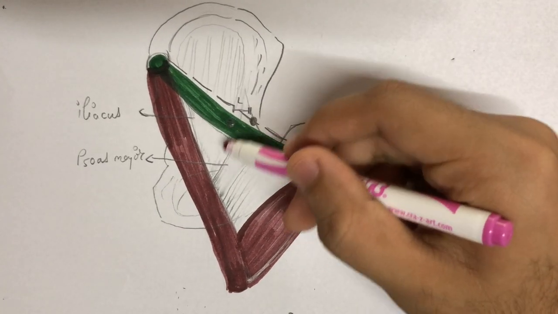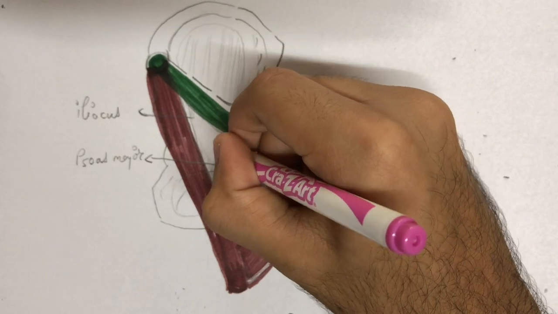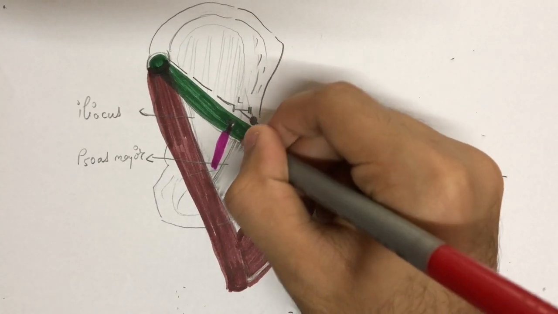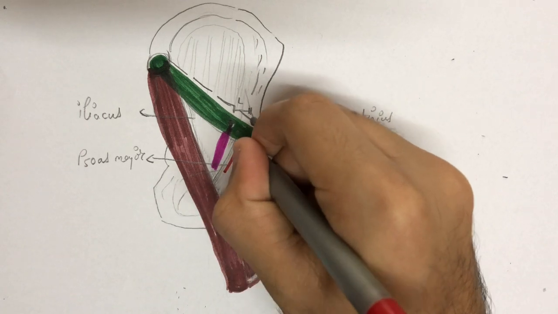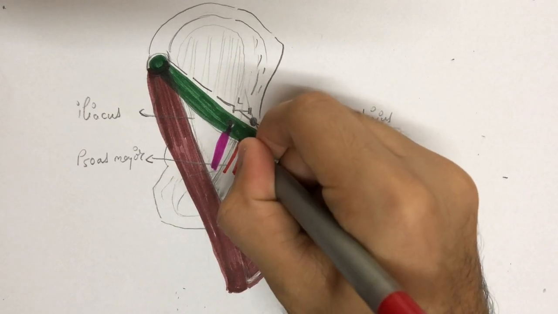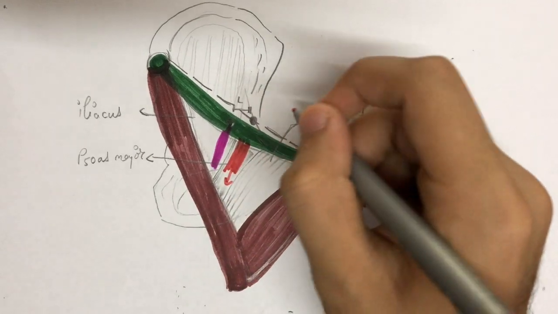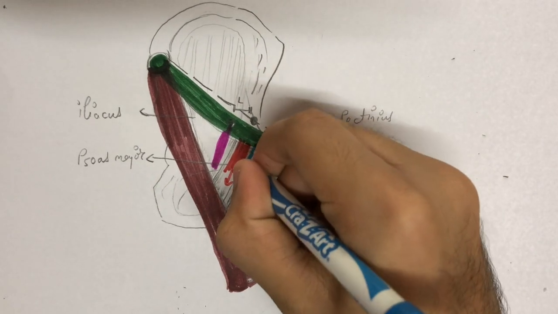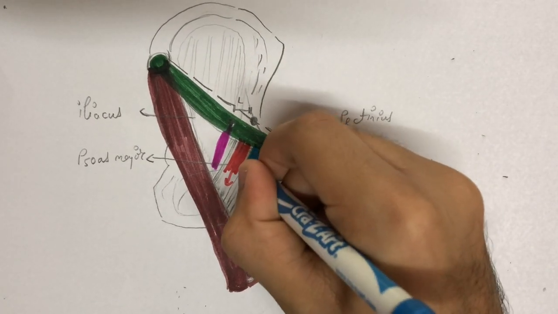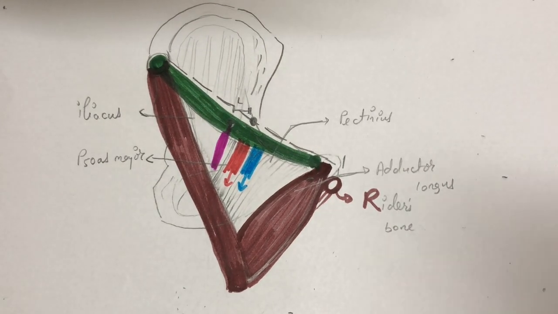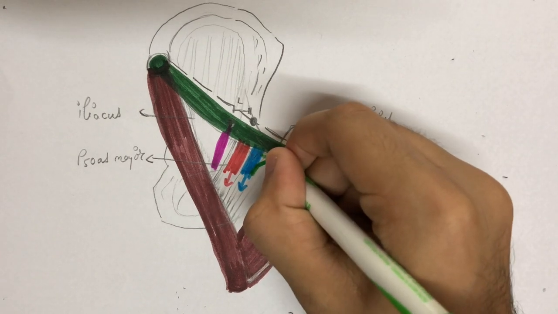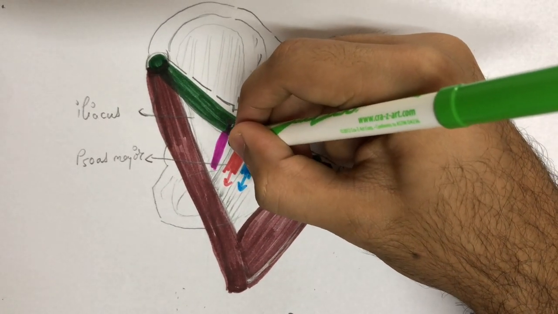Arising just below the midpoint of inguinal ligament would be the femoral nerve and its branches. Arising below the mid-inguinal point, we have the femoral artery. Medial to the femoral artery, we have the femoral vein, and still medial we will find the femoral canal, which is actually a formation from the femoral sheath.